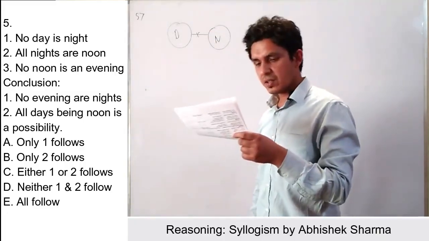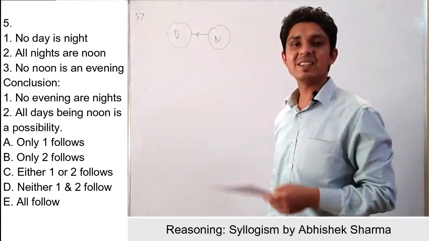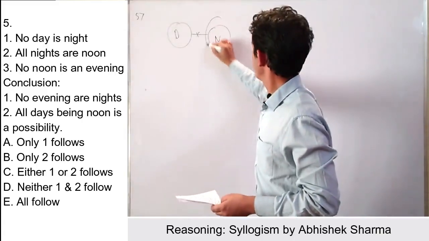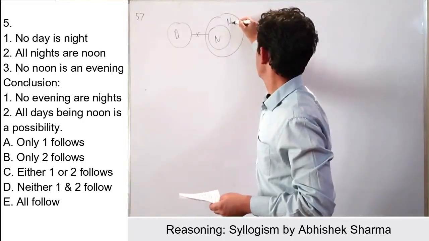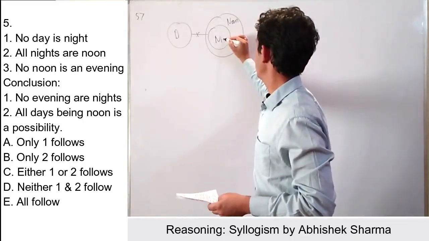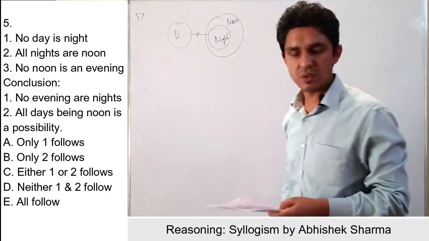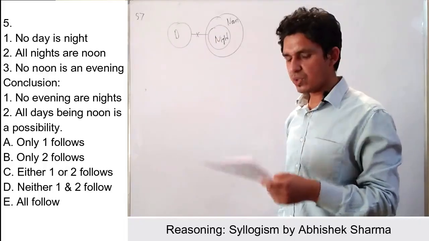Okay. Thereafter, all nights are noon. That means all nights are in noon, so we can draw the entire word. This is night, and that is noon. Thereafter, no noon is an evening.